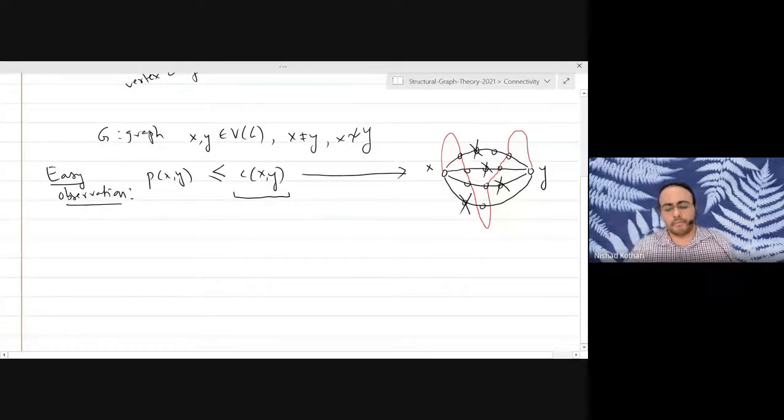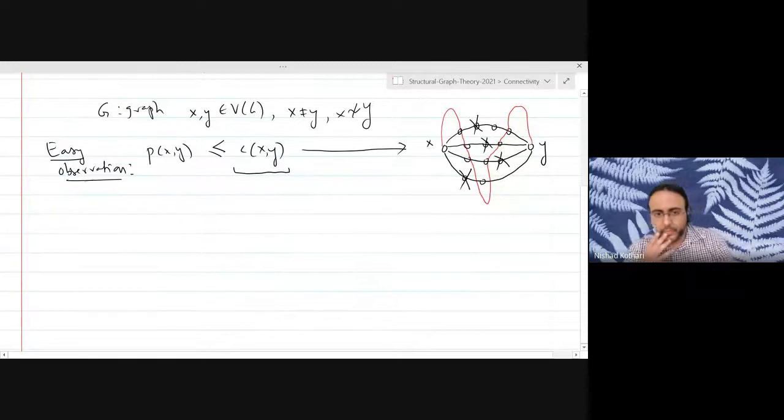Good. And what is really interesting, fascinating, I would say, is that these two quantities are actually equal. That's not clear. Why should it be equal? And that is Menger's theorem.